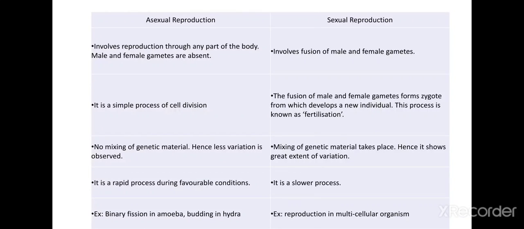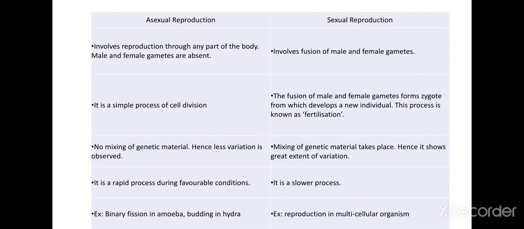In asexual reproduction no mixing of genetic material takes place, hence less variation is observed, whereas in sexual reproduction mixing of genetic material takes place and hence it shows a great extent of variation. Asexual is a rapid process during favorable conditions, whereas sexual reproduction is a slower process.